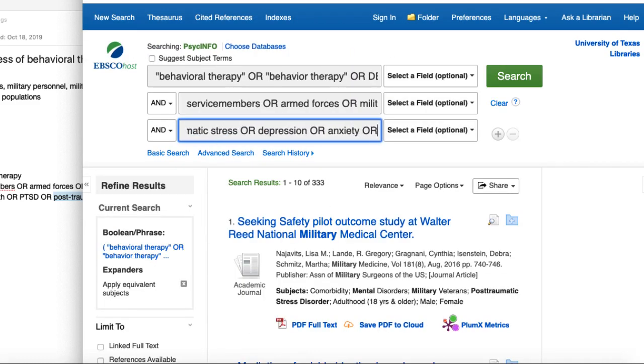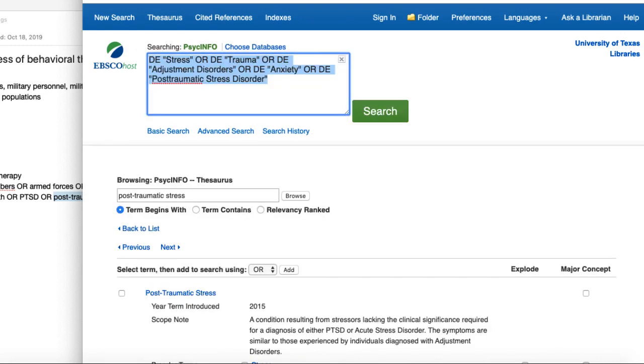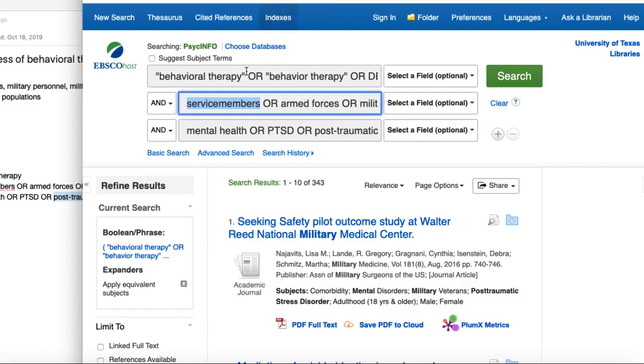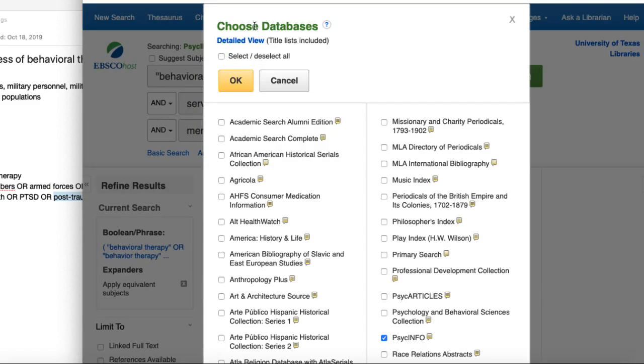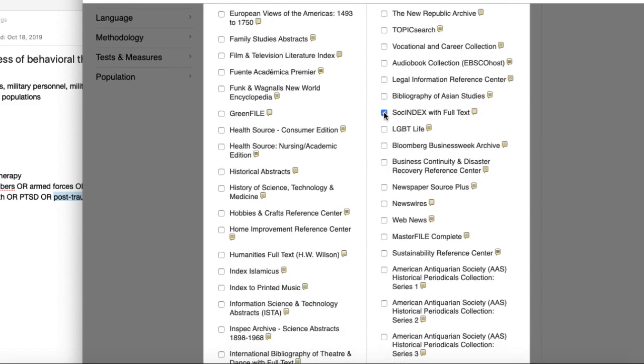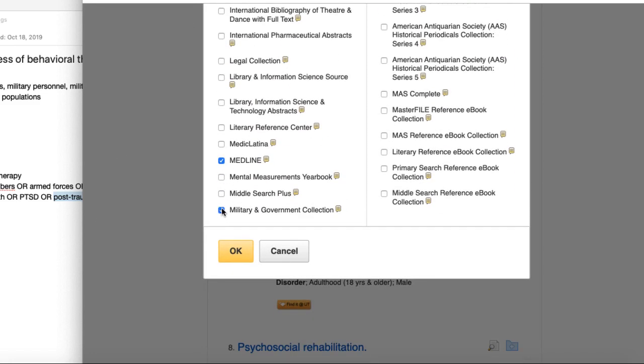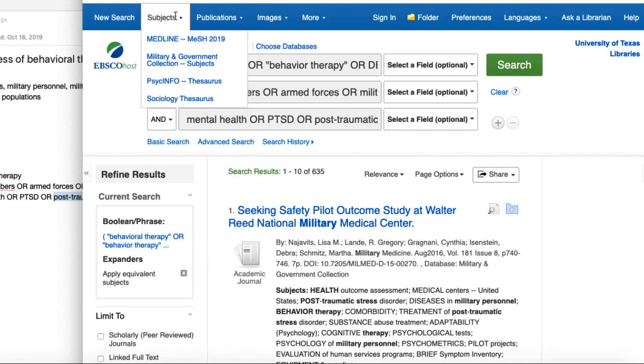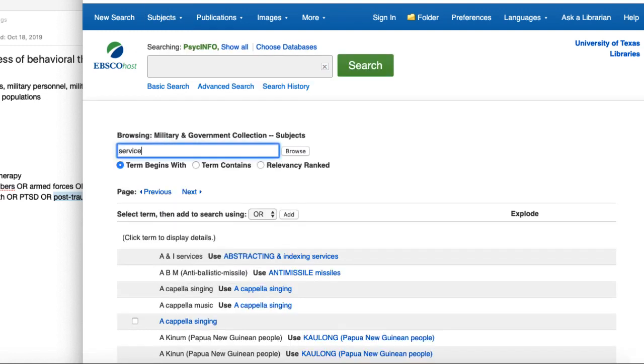I also want to take a look at this service members concept, but the database thesaurus that I'm looking in is PsycInfo, and I'm just not confident that PsycInfo is going to have what I really want. However, there are other databases that will have better terms within the thesaurus. So I'm going to come up here to choose databases. So I'm including SocIndex, Medline, Military and Government Collection, and this is the one I definitely want to use that thesaurus. And so now you'll notice that instead of saying thesaurus, this says subjects, but then it's got a drop down. So I'm going to open this thesaurus for Military and Government Collection.